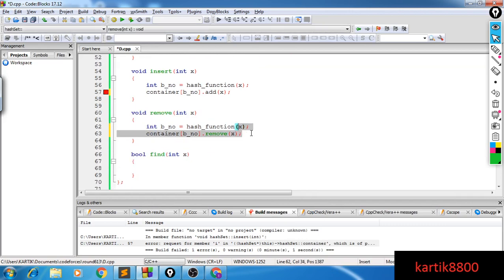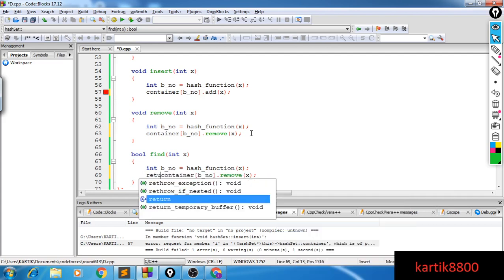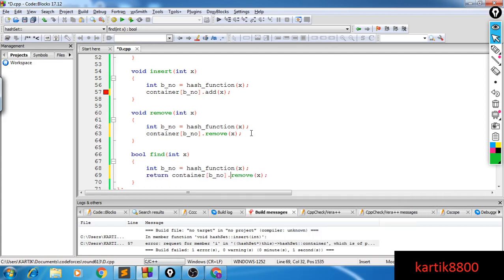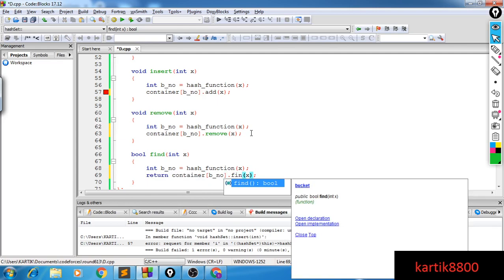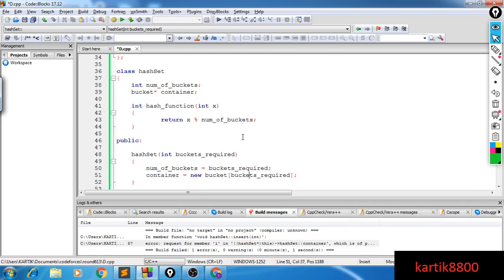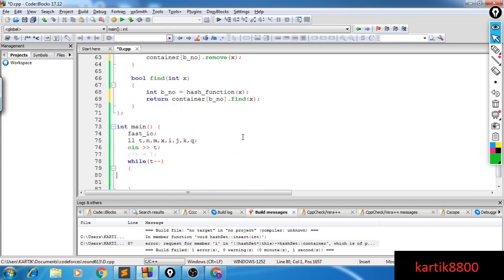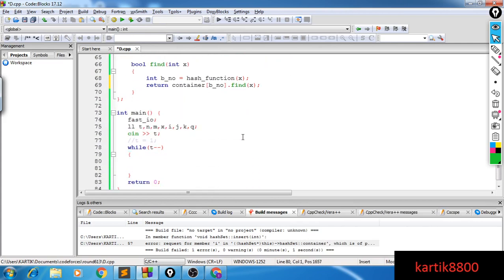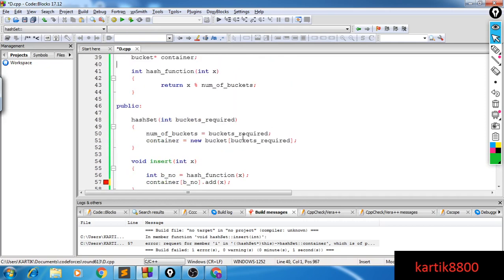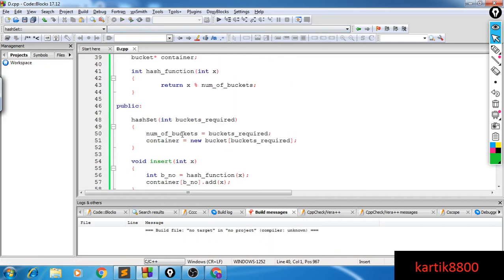and finally find. If it's present anywhere, then it will be in the b number bucket, otherwise x is not there. So I will evaluate the hash function, the hash value of x. If it's present in my data structure, then it has to be in this particular bucket number. And I'll say okay, return this.find(x). Yeah, I named it find. Cool. So guys, that's it. We are done writing a data structure, and this will work good enough.